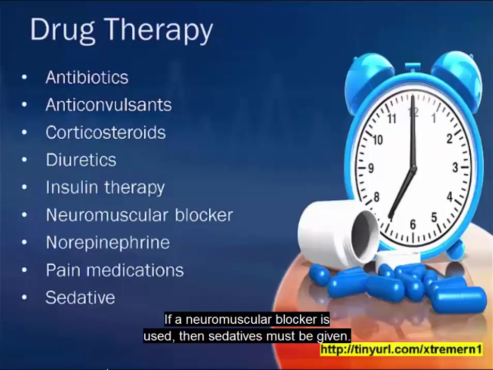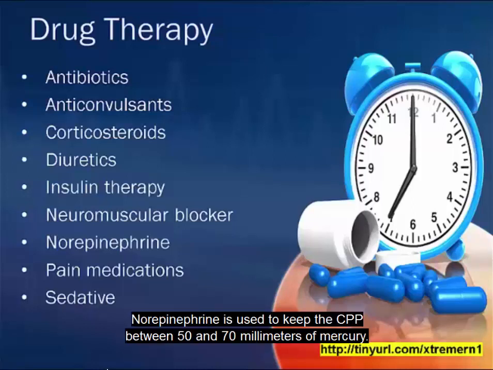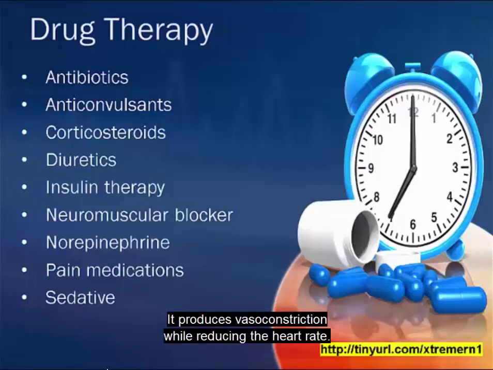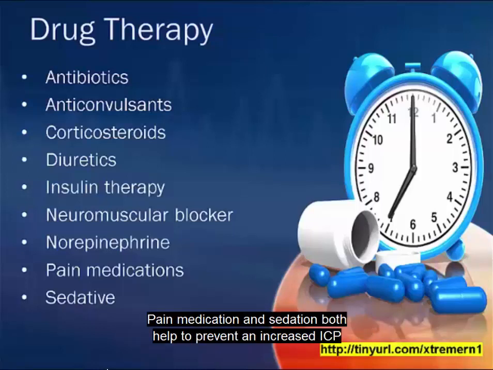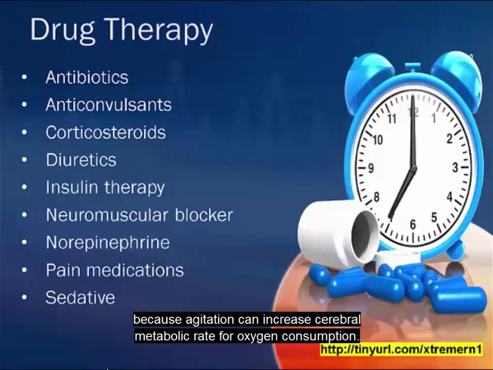Neuromuscular blocker: if a neuromuscular blocker is used, then sedatives must be given. A neuromuscular blocker would be given to decrease cerebral metabolic rate. Norepinephrine is used to keep the CPP between 50 and 70 millimeters of mercury. It produces vasoconstriction while reducing the heart rate. Low-dose dopamine can cause vasodilation, while higher doses can result in vasoconstriction and increased heart rate. Pain medication and sedation both help to prevent increased ICP because agitation can increase cerebral metabolic rate for oxygen consumption.